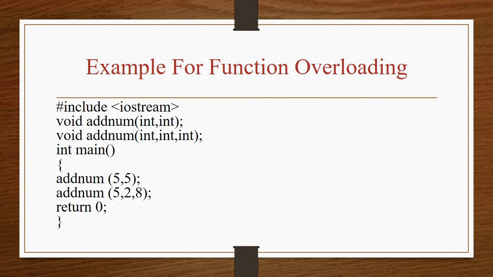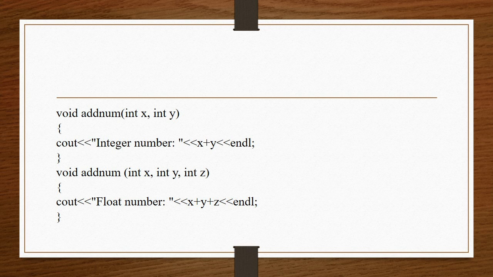And in the second function call, I have passed 3 values. In this case, it searches for the function that has 3 parameters. It adds x plus y, where x and y hold the value 5. So 5 plus 5, 10. So the output is integer number 10 is printed.